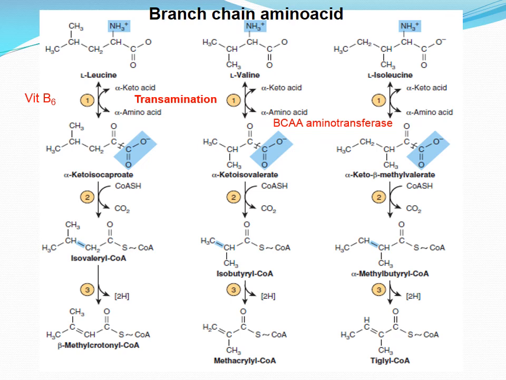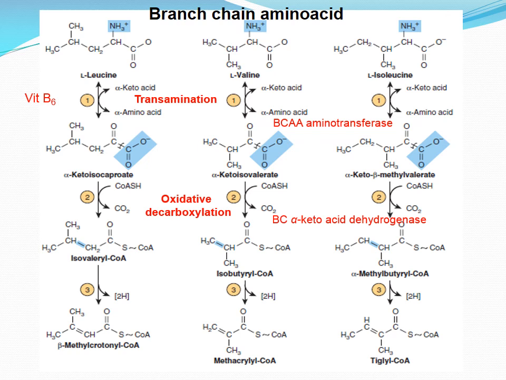Following transamination, the carbon skeletons of the resulting alpha-keto acids undergo oxidative decarboxylation and conversion to coenzyme A thioesters. This multiple process is catalyzed by the mitochondrial branched-chain alpha-keto acid dehydrogenase complex, whose components are functionally identical to those of the pyruvate dehydrogenase complex. Like the pyruvate dehydrogenase complex, the branched-chain alpha-keto acid dehydrogenase complex consists of 5 components.